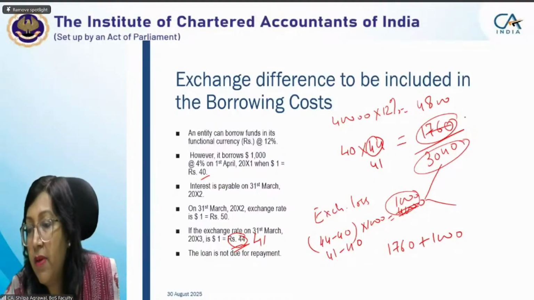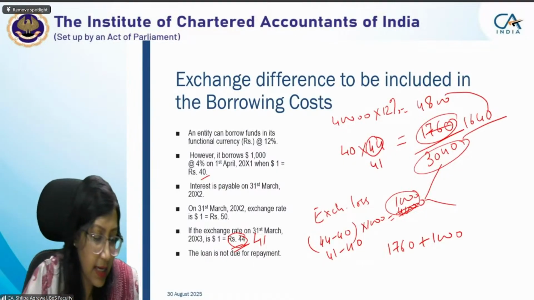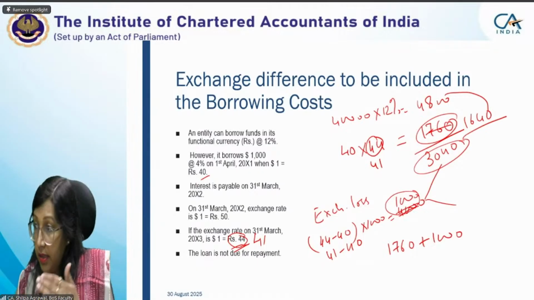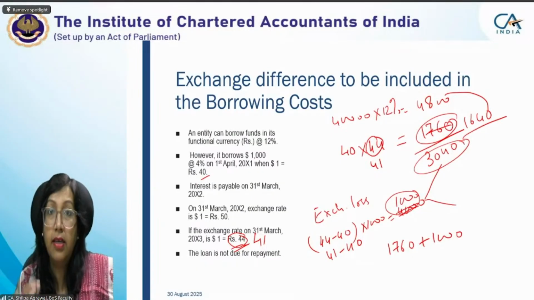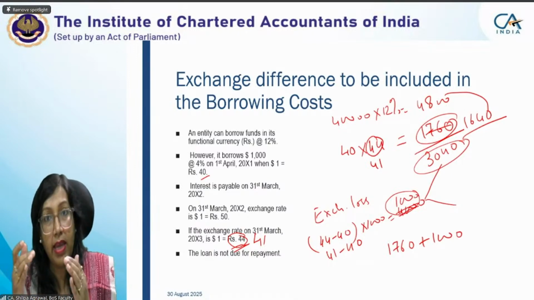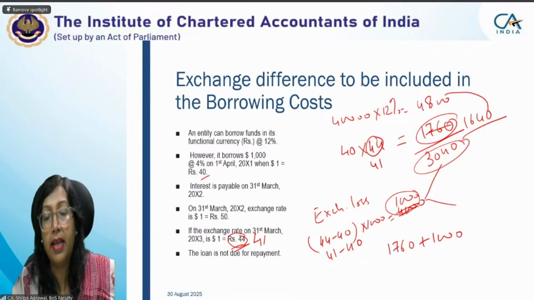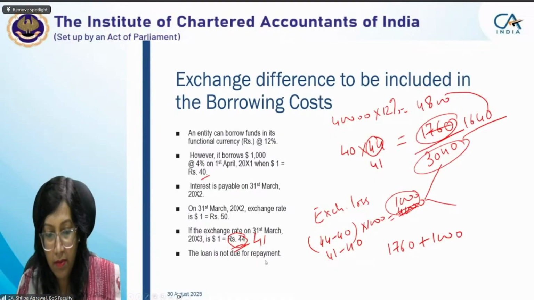Here, instead of the 1,760 value, it will be 1,640, so the difference between the two will change and that will increase. The lower the exchange rate, the scope of the foreign exchange difference which we can capitalize will increase. However, exchange loss will be less, so we cannot capitalize the entire value. Okay, moving to the next slide.